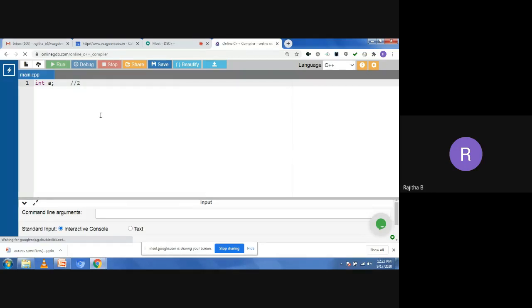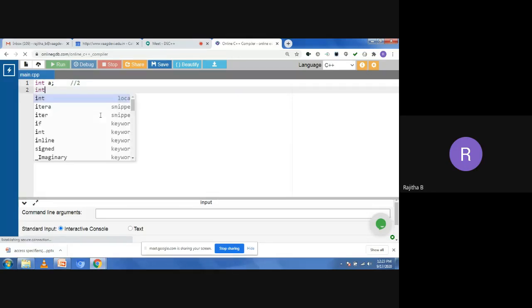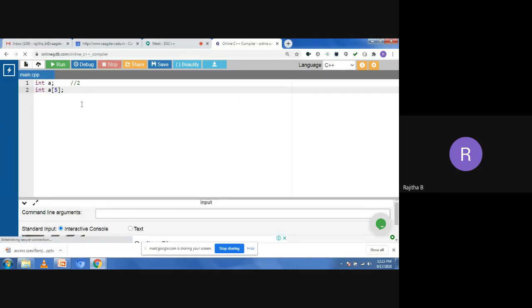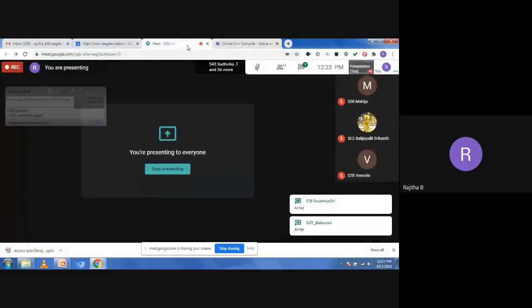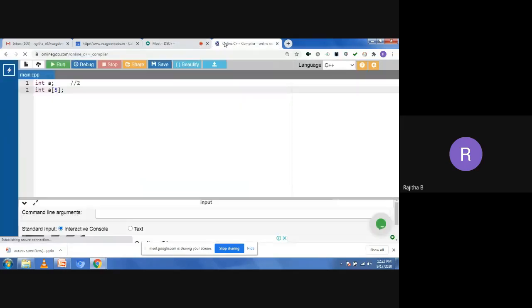Okay, now suppose I'm taking the int a of 5, so what type of declaration is it? Is it a normal variable or anything else? Yes, anybody? Yes, array.